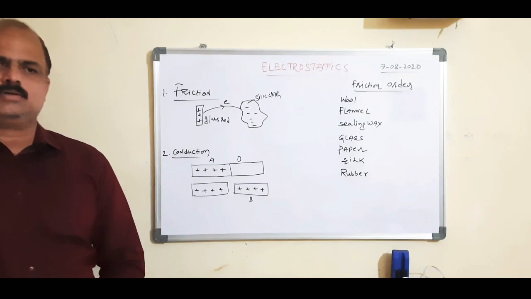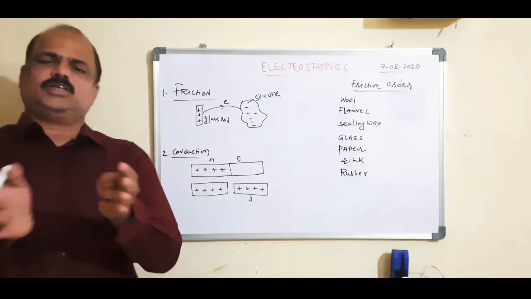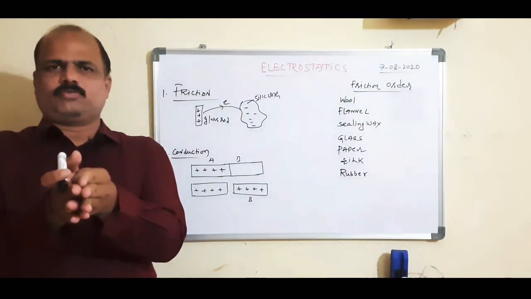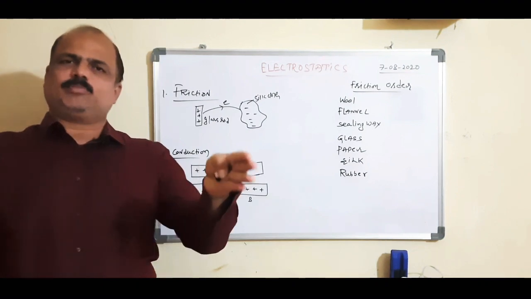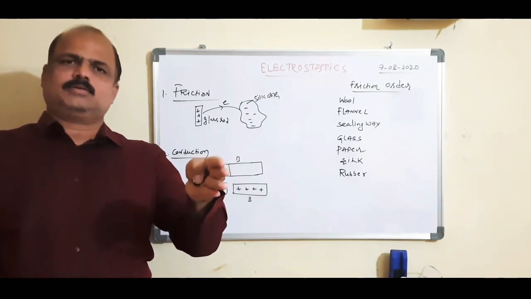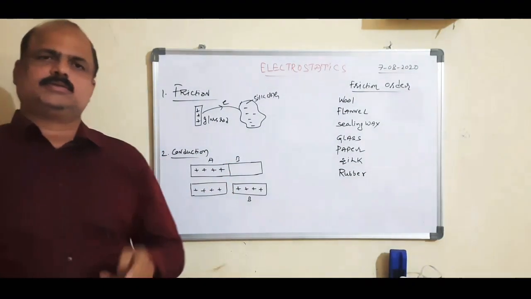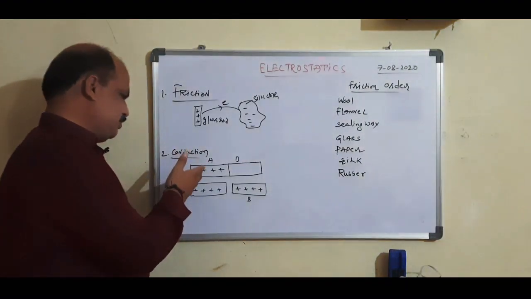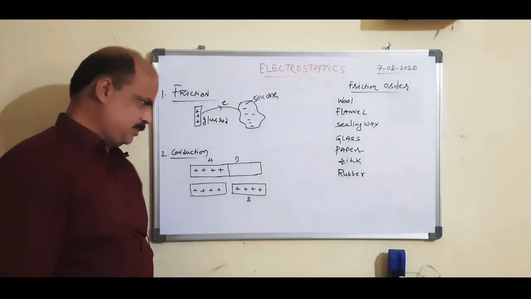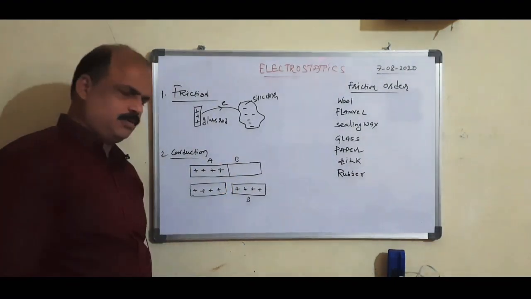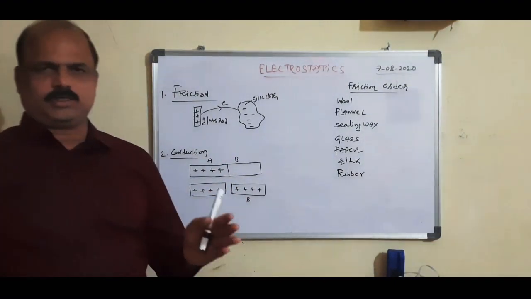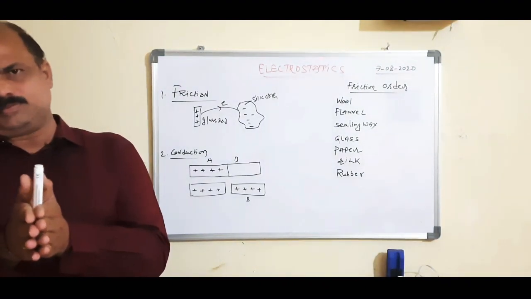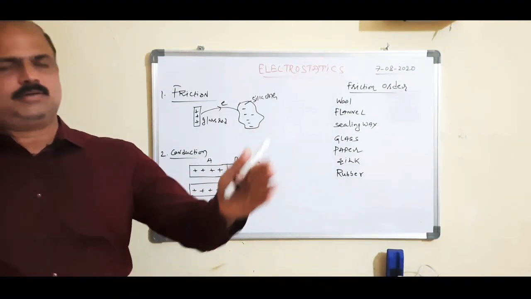Conduction. By keeping two bodies in contact for a certain time and then separating them, the second body gets charged. For example, this is a positively charged body A, and this is an uncharged body B. These two bodies are kept in contact for a certain time and separated.